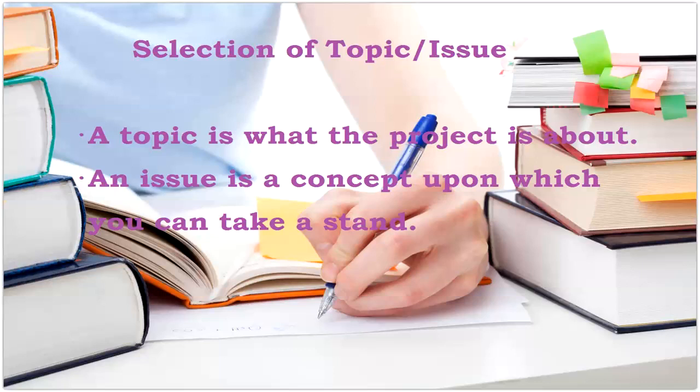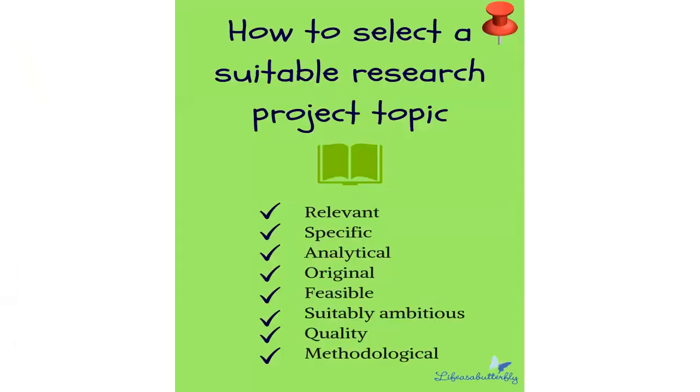Selection of topic or issue. A topic is what the project is about. It provides a focus for the writing. Of course, that major topic can be broken down into its components or smaller pieces. An issue is a concept upon which you can take a stand. For example, while motherhood is a topic, representation of motherhood in Dark Holds No Terrors is an issue, or a point of discussion, debate, or dispute.